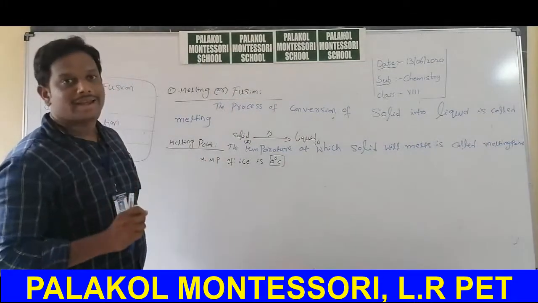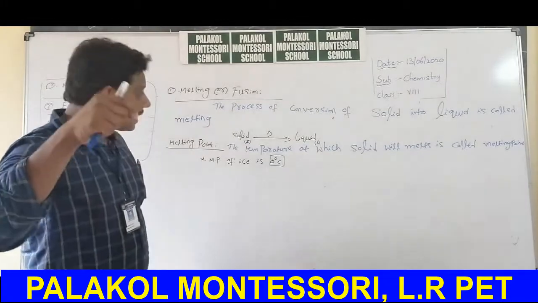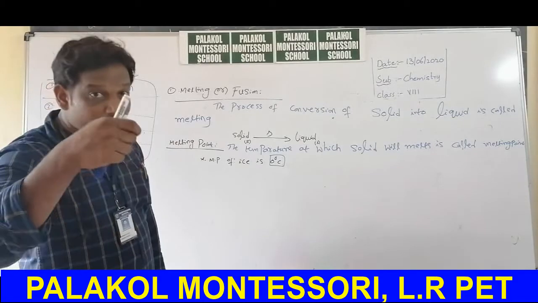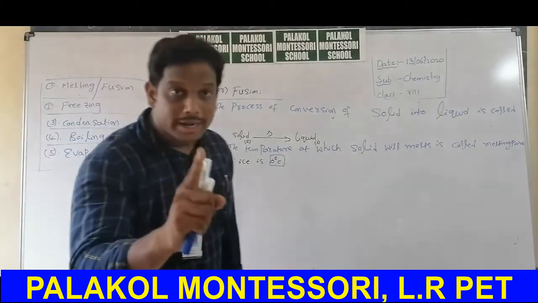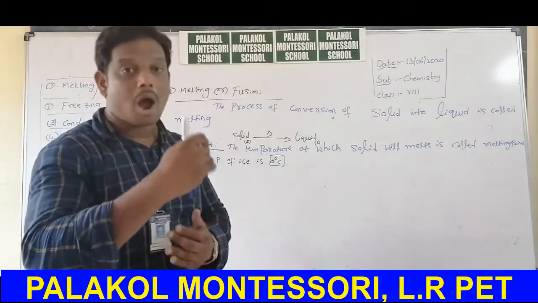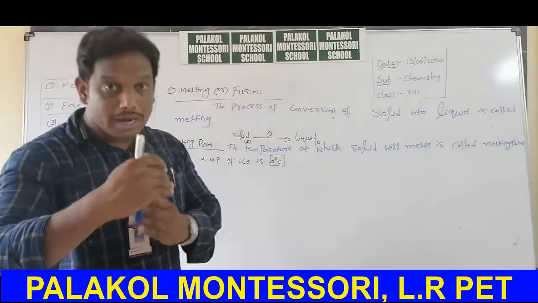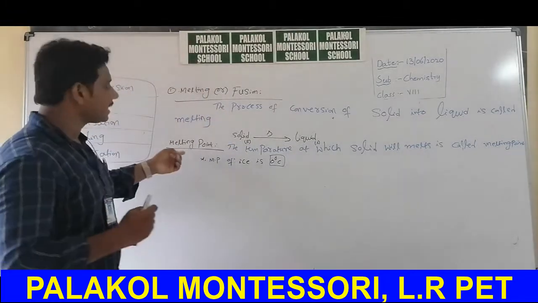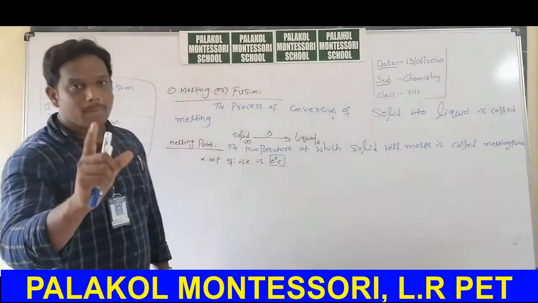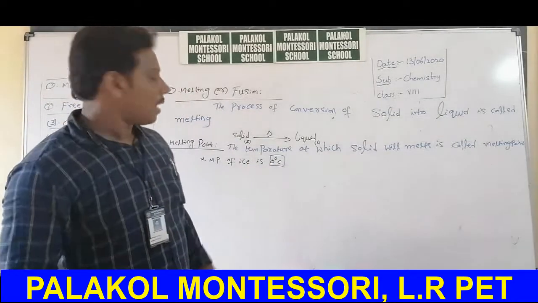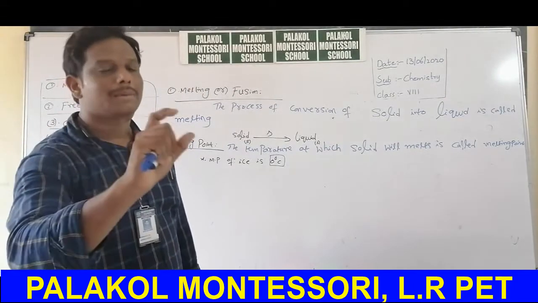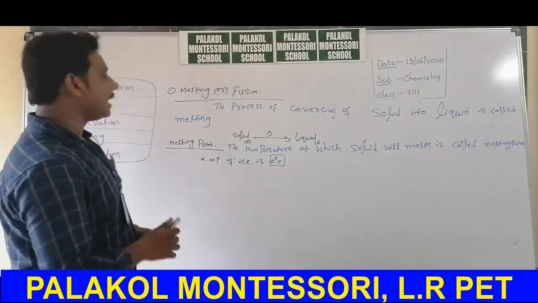Okay. Next, another definition, melting point. The temperature at which solid will melt is called melting point. That means at which temperature the solid slowly changes into liquid. That particular temperature is called melting point. Melting point of ice is 0 degrees centigrade. Melting points of different substances are different. Ice has 0 degrees centigrade, another substance has another temperature. All the substances do not have the same melting points.